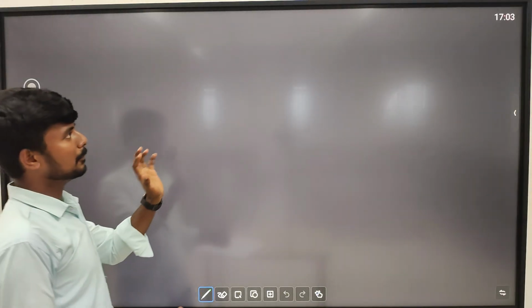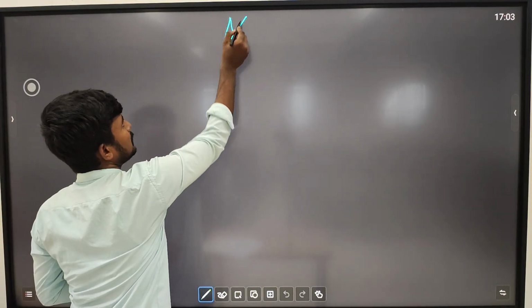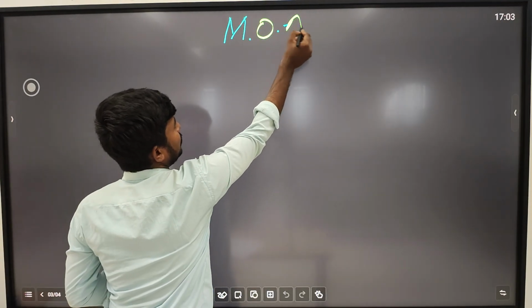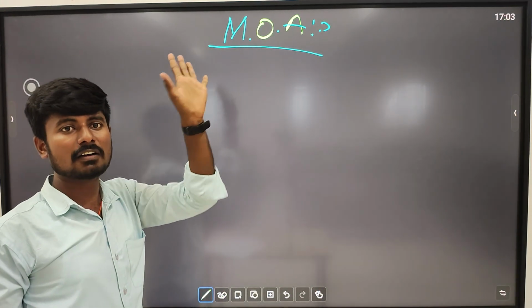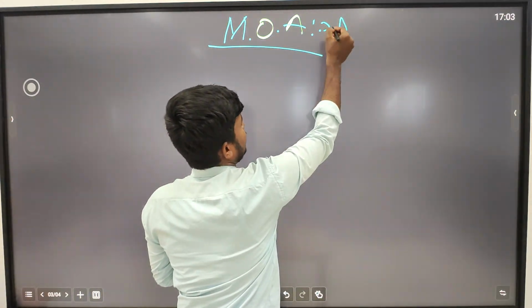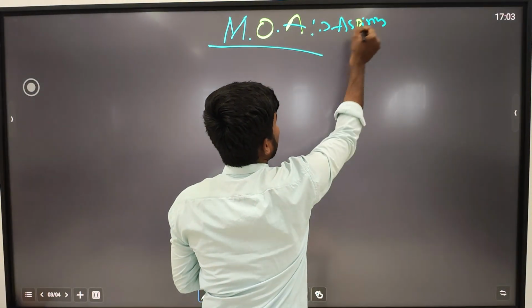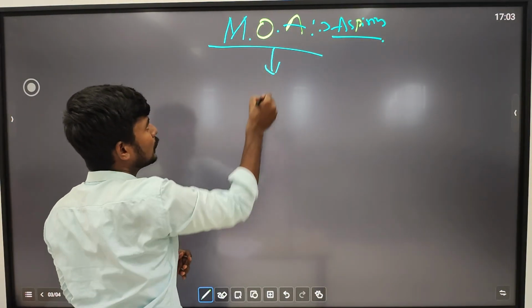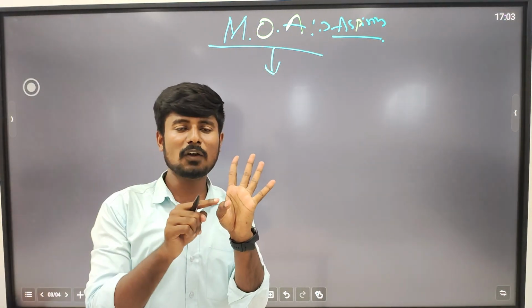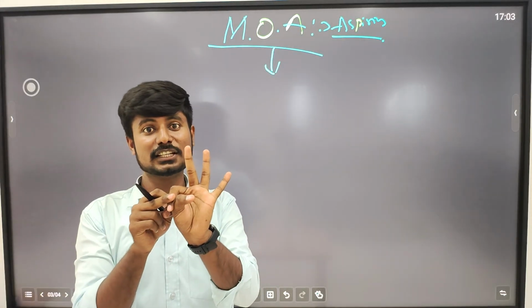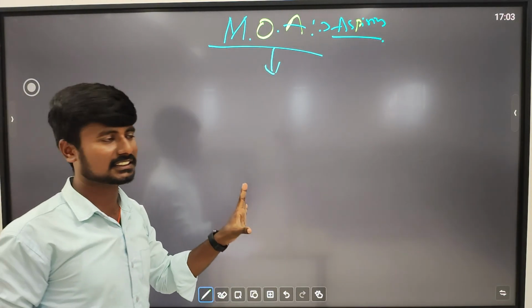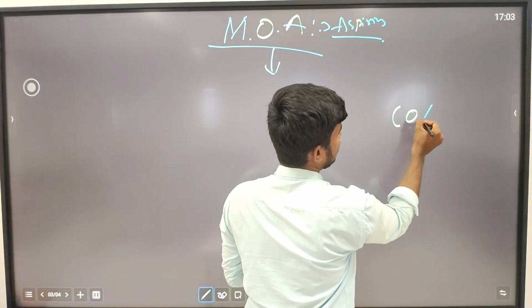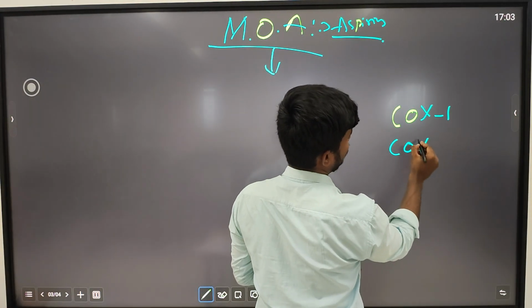And then the main part, that is called the mechanism of action, of NSAIDs or aspirin. First, what happens? There are two enzymes, called cyclooxygenase 1 and cyclooxygenase 2, COX-1 and COX-2.